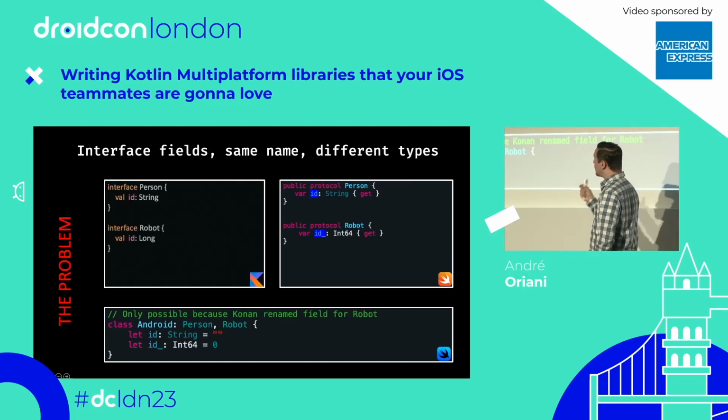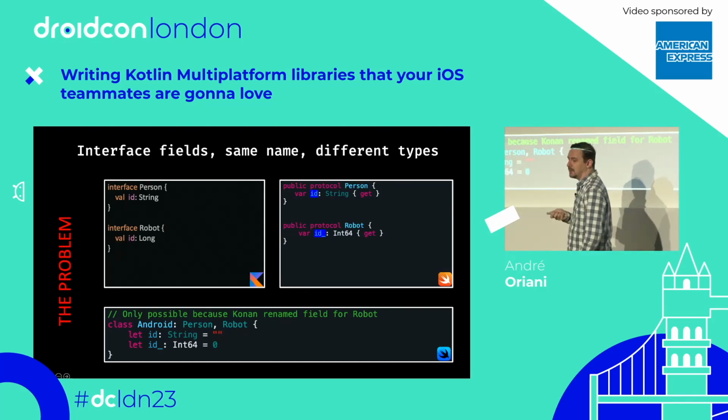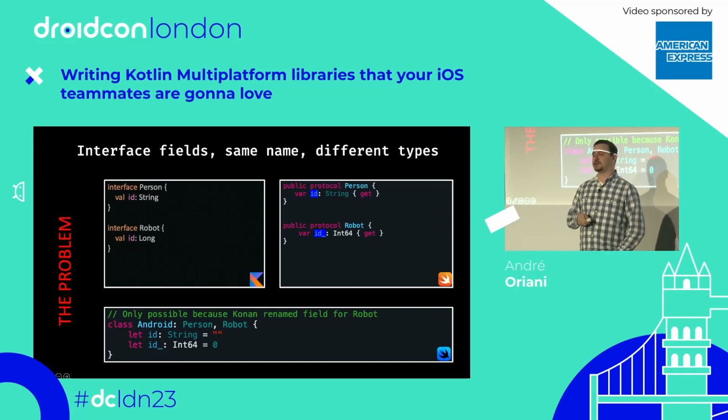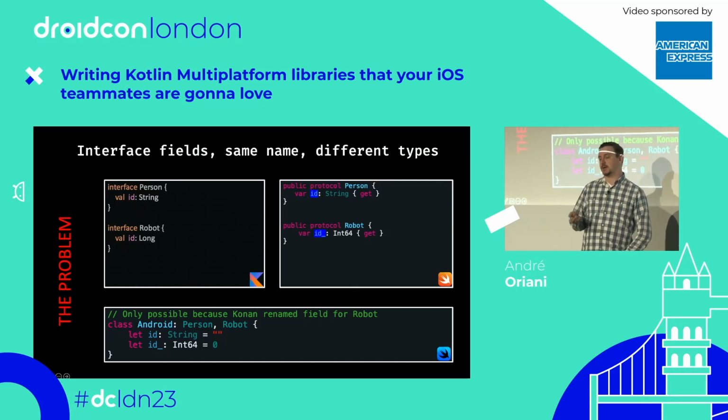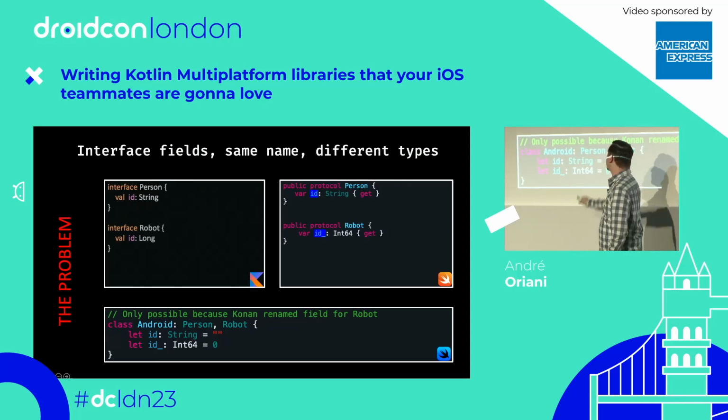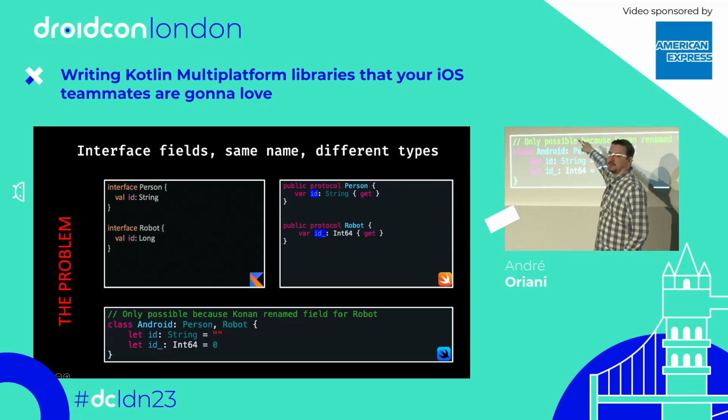This is a more curious example. Here we have two interfaces, Person and Robot, and they both define the field id, but they use different types. Person uses String, and Robot uses Long. In Kotlin, it would be impossible to have a class that implements both interfaces.